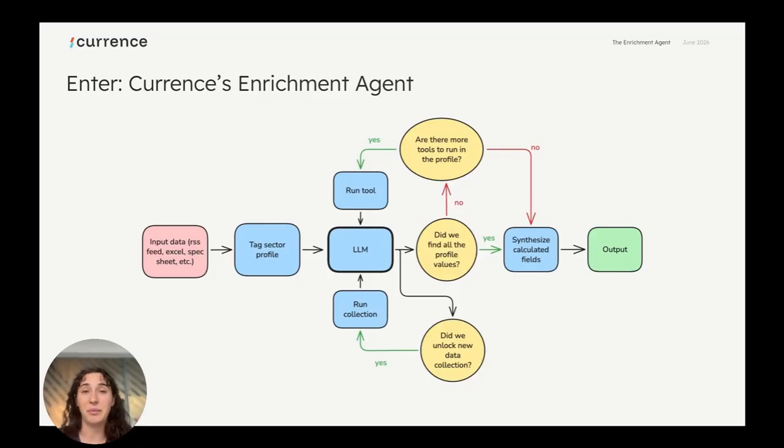We added another element though, because we found that sometimes in the middle of this loop, we actually unlock more data collection. So for example, when we're collecting information about data centers, sometimes we are struggling to find equipment data, so what kind of equipment, what kind of generators, etc., the data center is using.